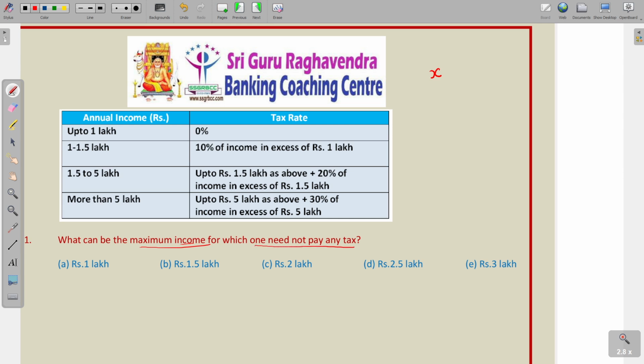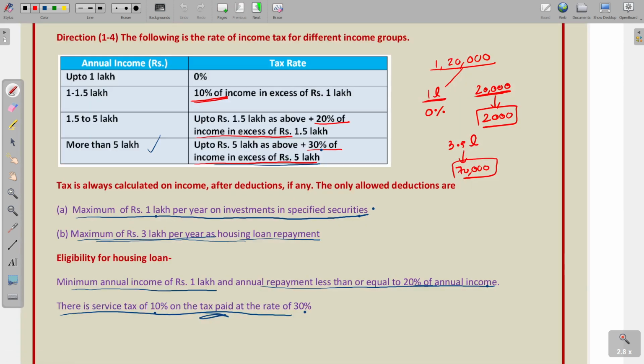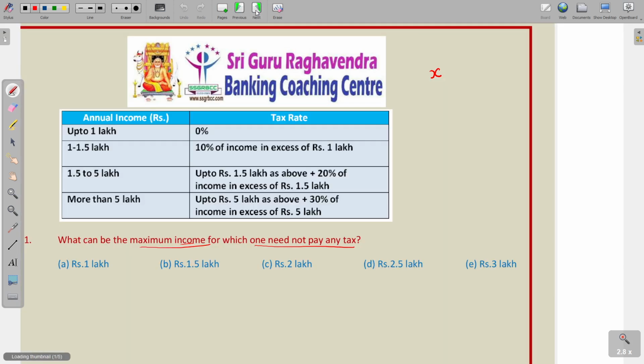So, need not pay any tax means already we have discussed one thing, that is deductions. Maximum of 1 lakh per year, that means if you are investing 1 lakh per year on specified securities, for this 1 lakh you need not pay any tax. Therefore, minus 1, 1 means 1 lakh. Suppose your total income is X, for 1 lakh, if you are investing in security, you need not pay any tax. So, you should pay the tax for the remaining, that means X minus 1.